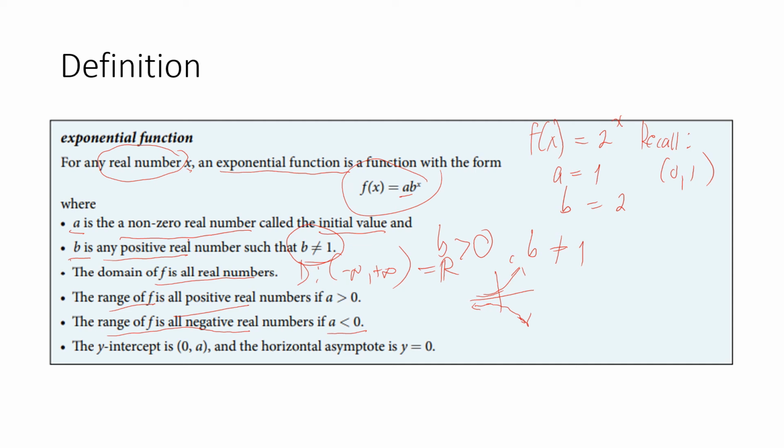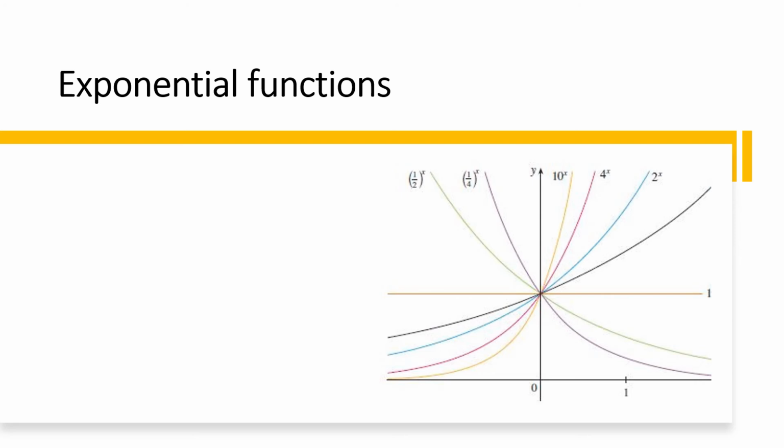But based on this condition, you have to understand if we can assume the exponential function value to be negative. And the hint is this condition. Take note. Then the y-intercept is this one. Okay, so let's move on to the next slide.